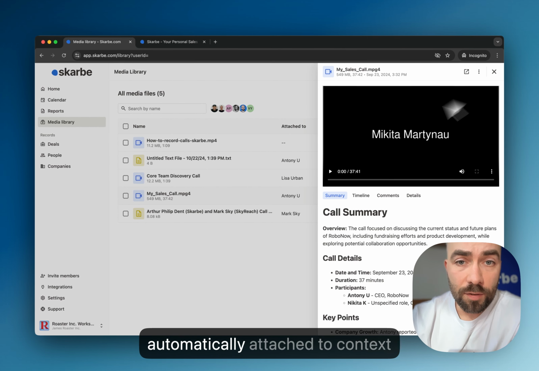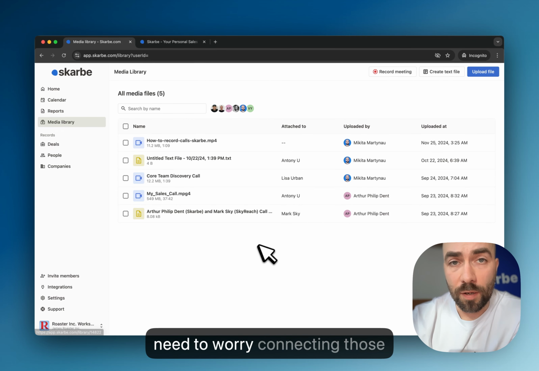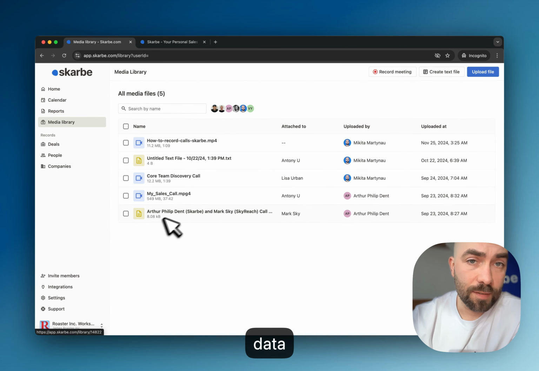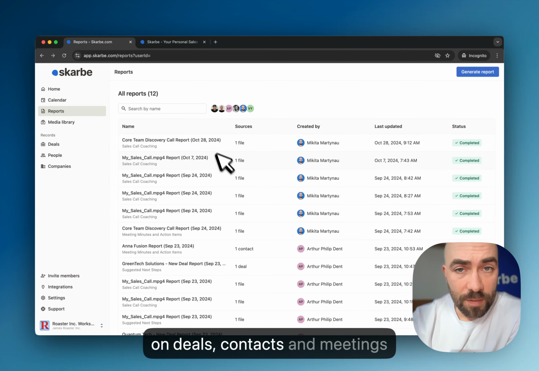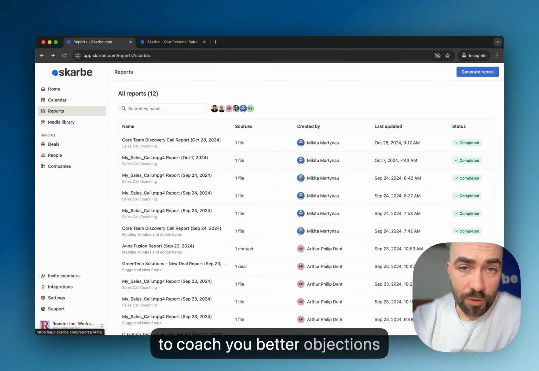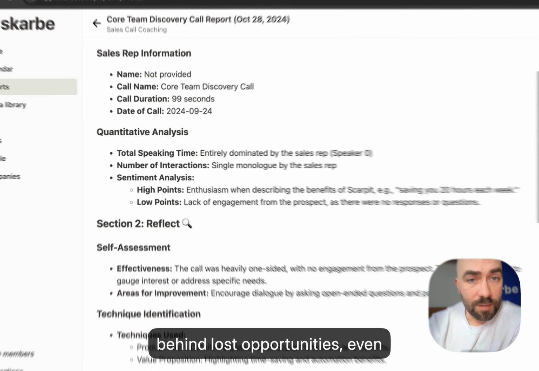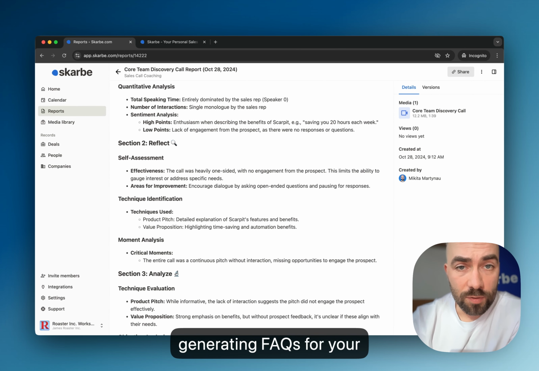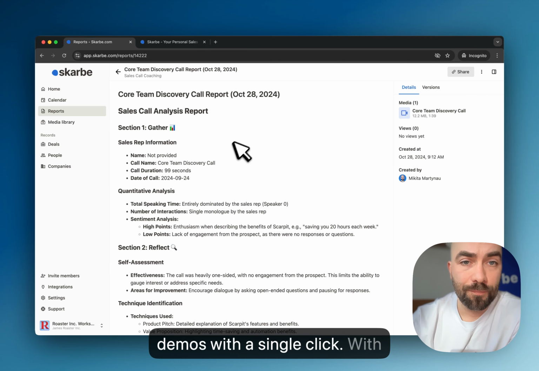Those calls are automatically attached to context from your deals, so you don't need to worry about connecting those data points. Skarbe also builds custom reports based on deals, contacts, and meetings to coach you on better objections handling or knowing the reasons behind lost opportunities, even generating FAQs for your marketing team based on sales demos with a single click.